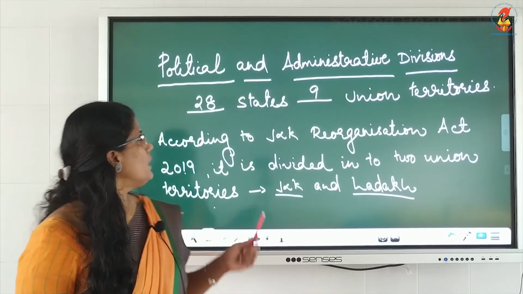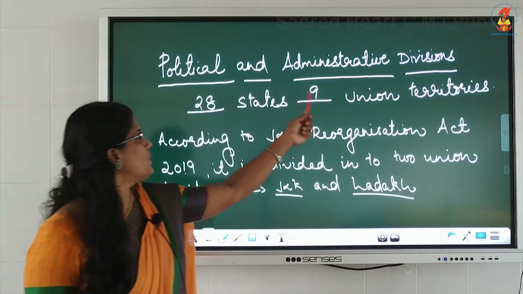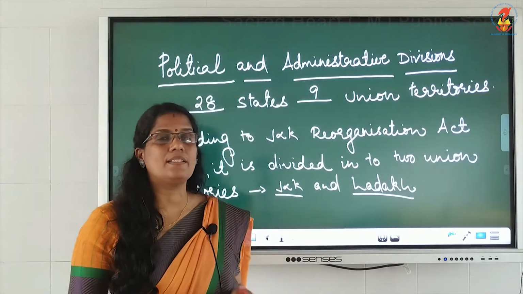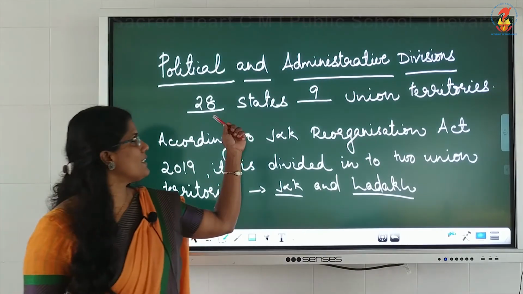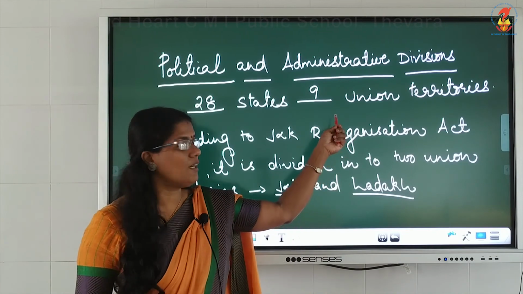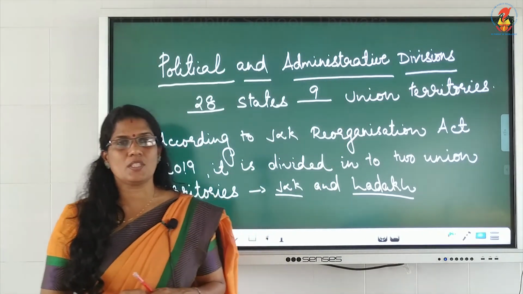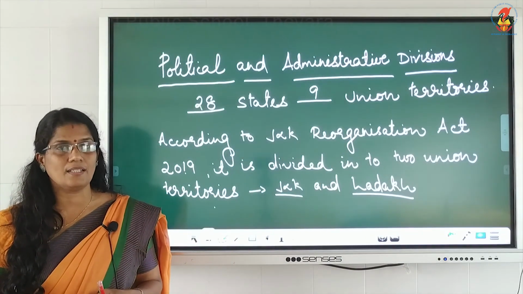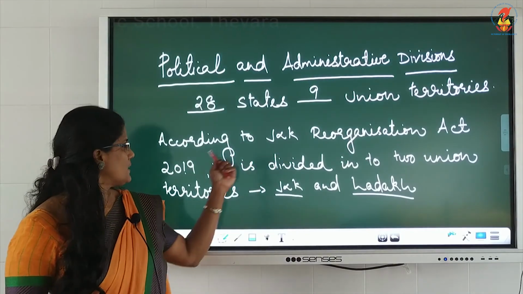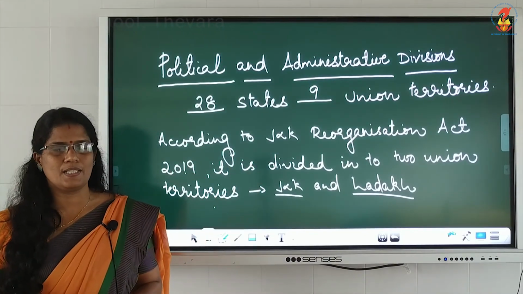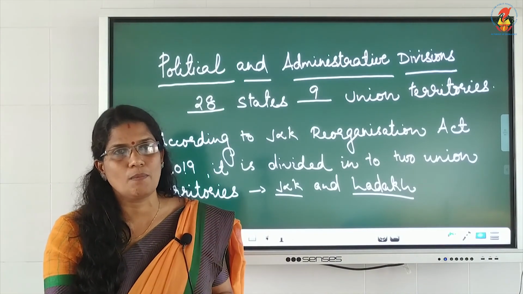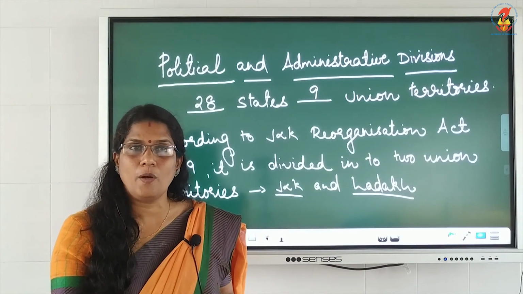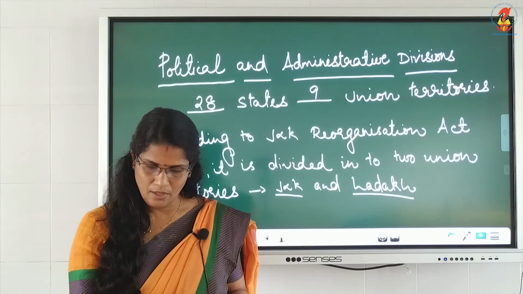Okay, children. So, here under political and administrative divisions, there are 28 states and 9 union territories in India. Jammu Kashmir has been taken away and has become what? 2 union territories, Jammu Kashmir and Ladakh, according to the Reorganization Act of 2019. Then the largest state is Rajasthan, Goa is the smallest state. The last state formed was Telangana in 2014.